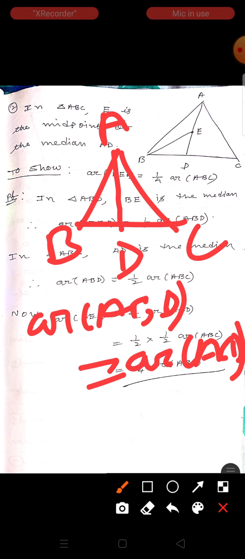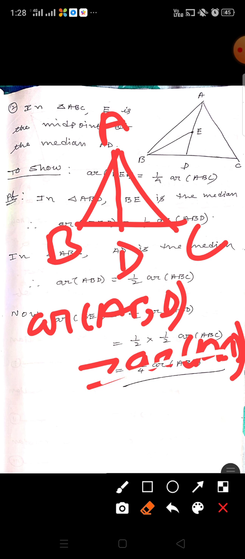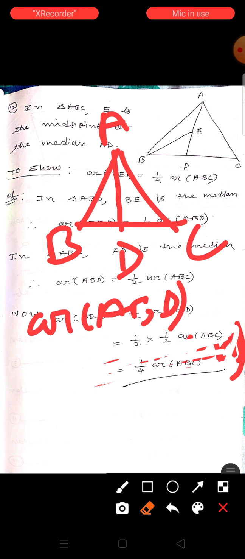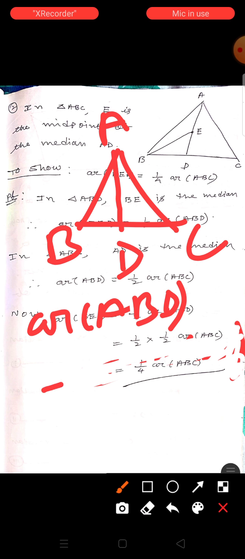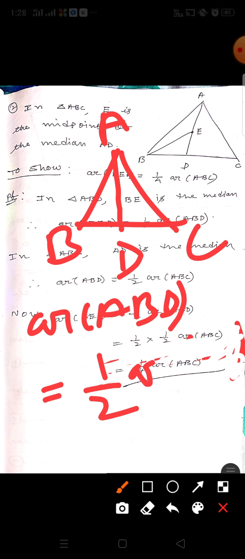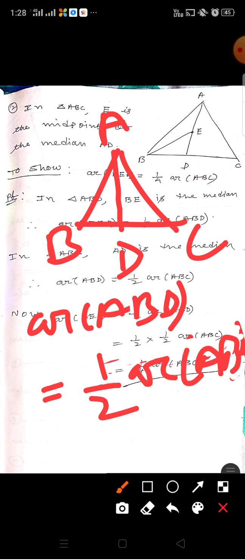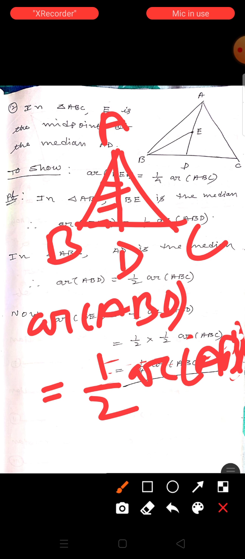Since their areas are equal, we can write area of ABD as half of area of ABC. So each part is half of ABC.